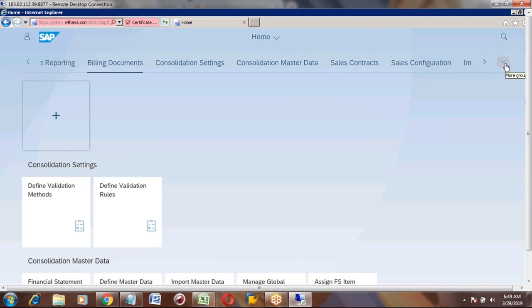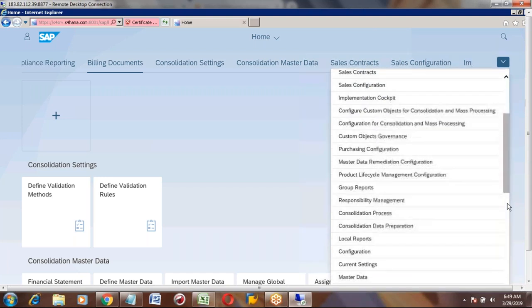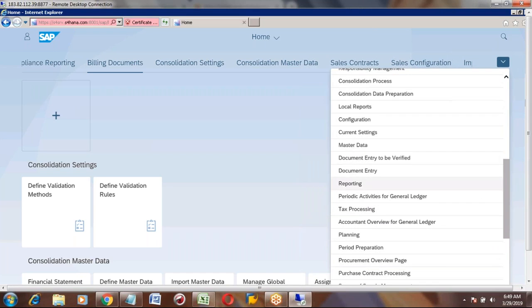And in the last, if you click this arrow button, it will show you all the different folders. For example, you want to directly go to the master data, you can just click this, select it.